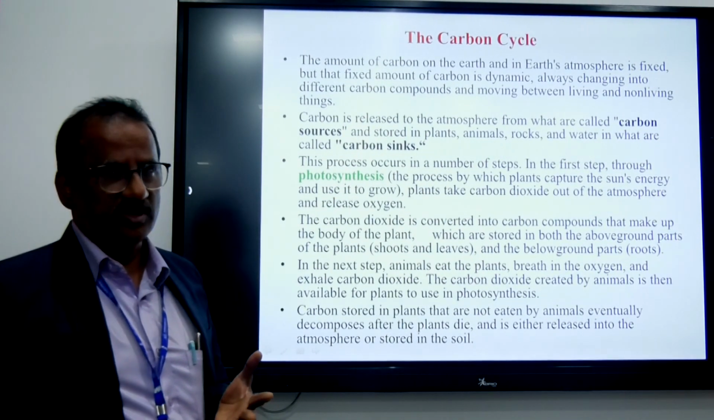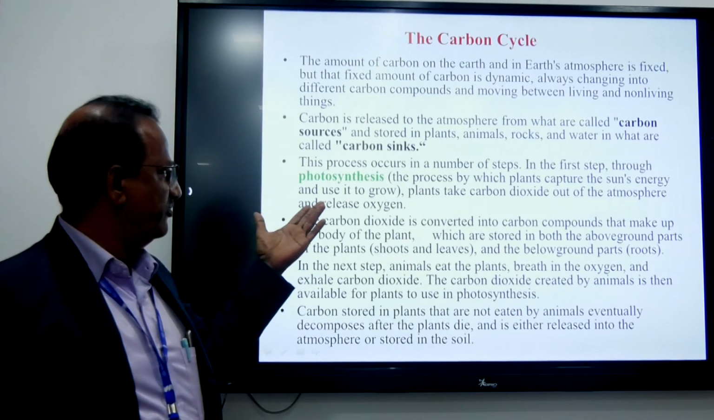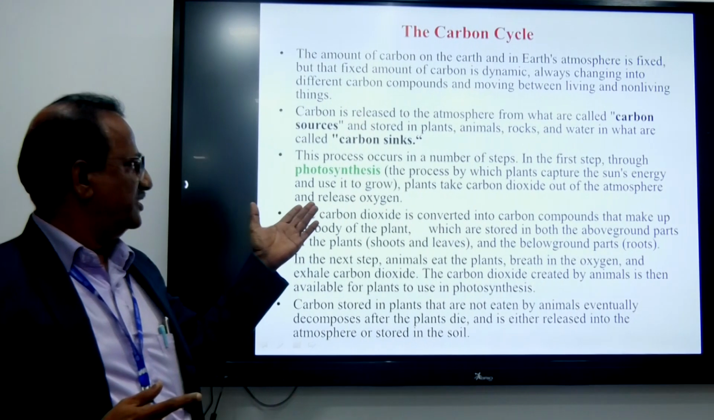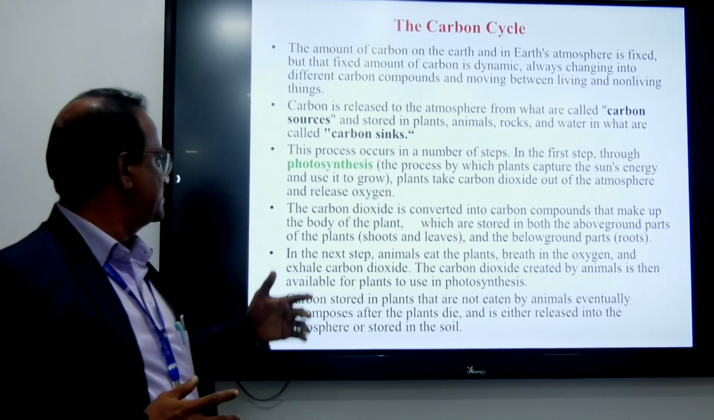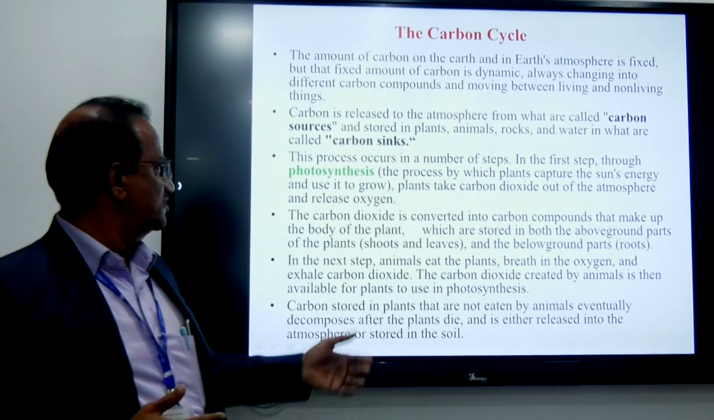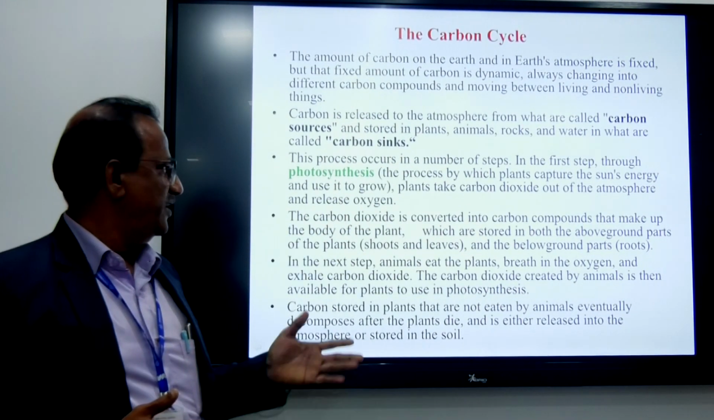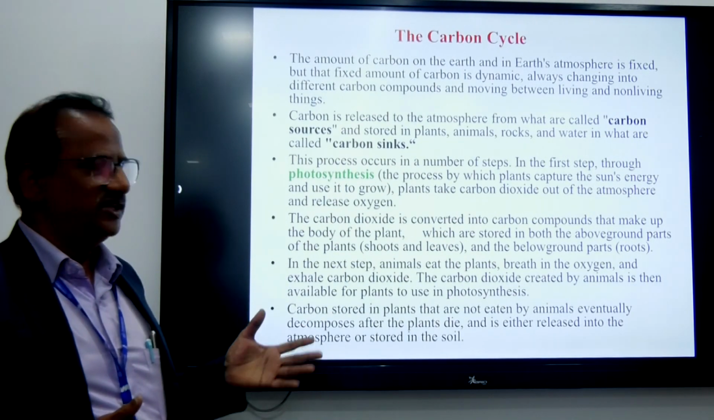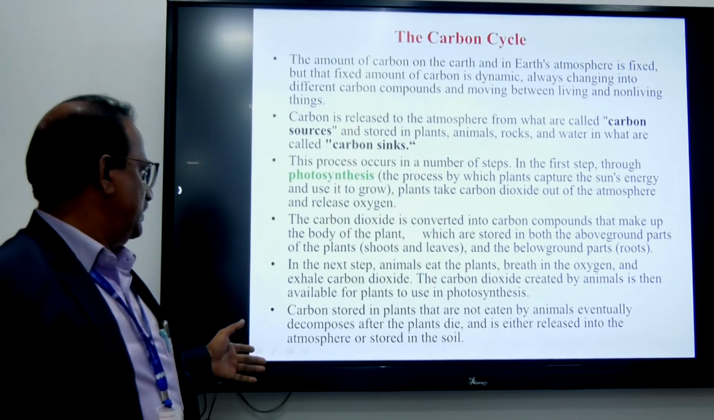We all know the process is photosynthesis, by which plants capture the sun's energy and use it to grow. They take the carbon dioxide out of the atmosphere and release oxygen. Next, carbon dioxide is converted into carbon compounds that make up the body of the plant, which is stored in both above-ground plants, shoots, and leaves. So that is plant growth.